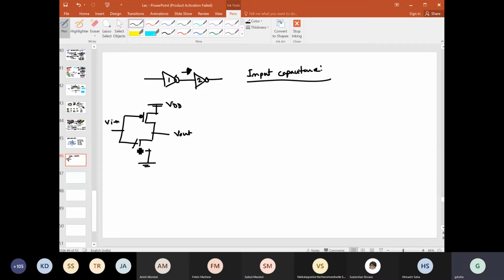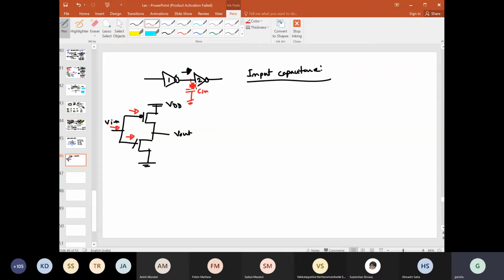Now you tell me where these capacitances will come from. If you look from here, then you have to see the capacitance of this PMOS and at the same time the capacitance of the NMOS, because both capacitors will be loading here.